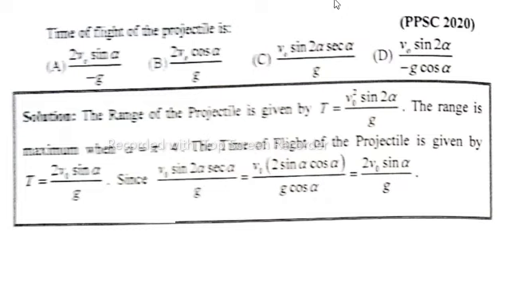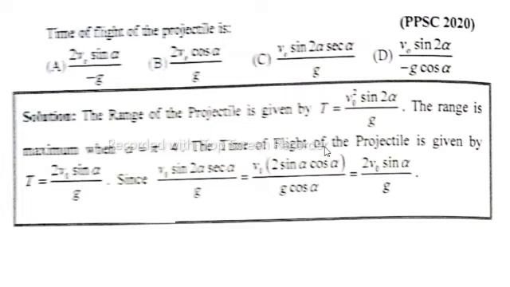In this lecture, I will solve the Pakistan Public Service Commission 2020 MCQ, that is, time of flight of the projectile. Solution: the range of the projectile is given by R is equal to V naught square sine 2 alpha divided by g. The range is maximum when alpha is equal to pi over 4.